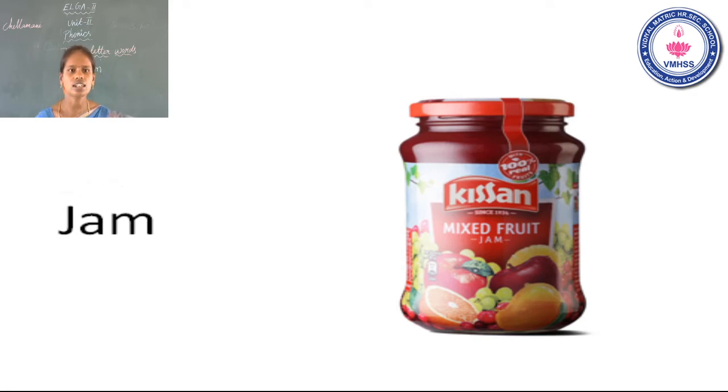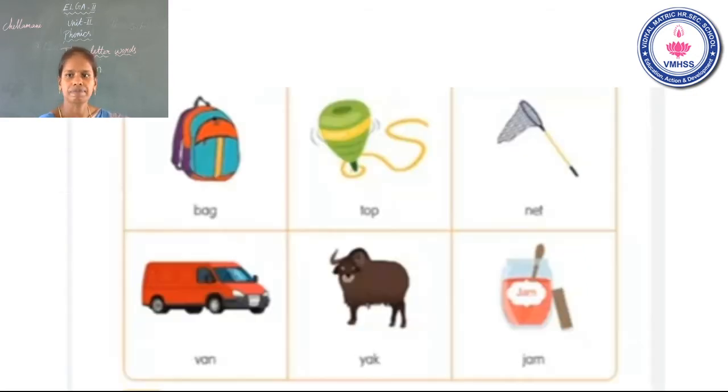Okay. See the last one. What is this? Jam. Do you like it? What is the beginning sound? J. What is the middle sound? A. What is the end sound? M. J, A, M. Jam. Okay. See the next slide.